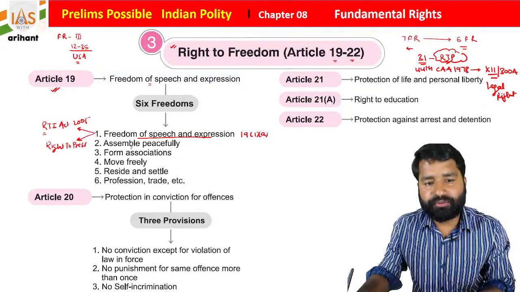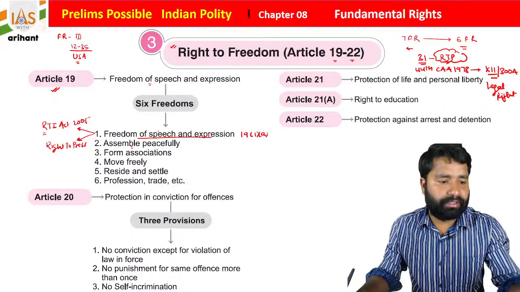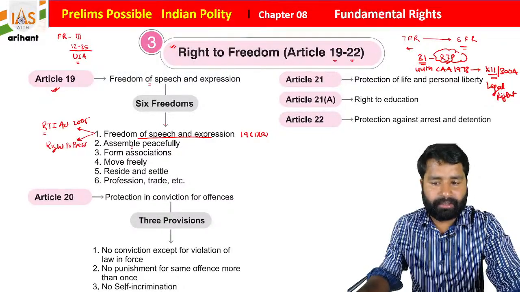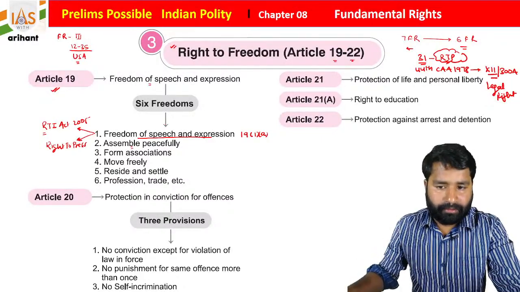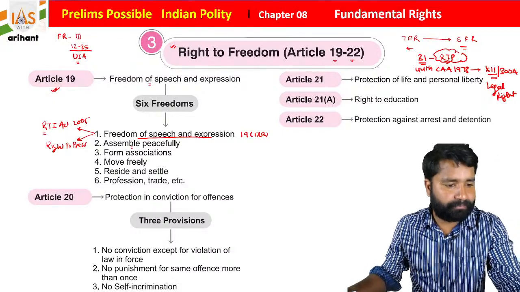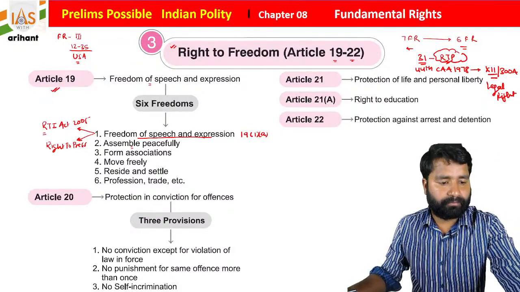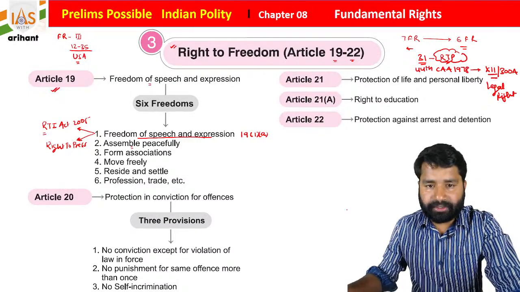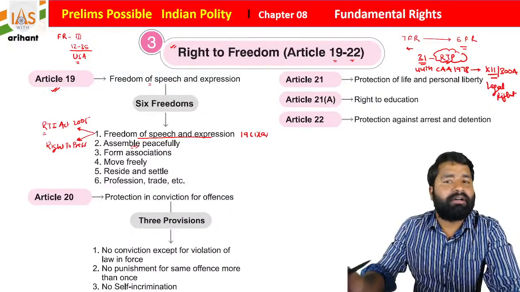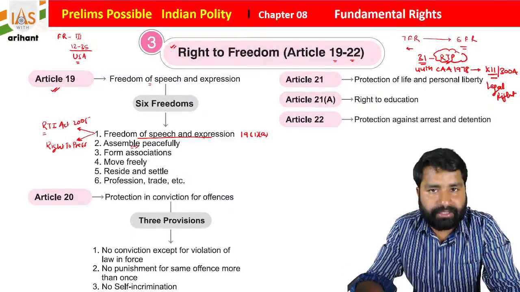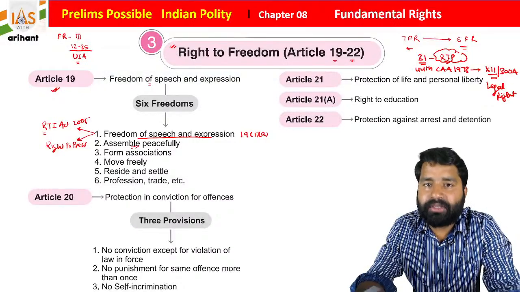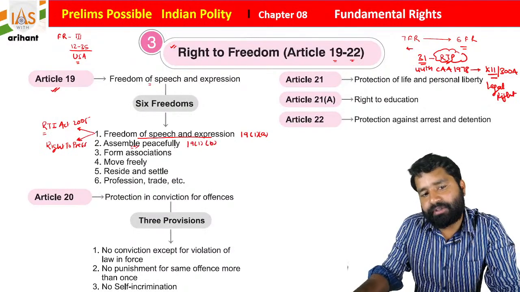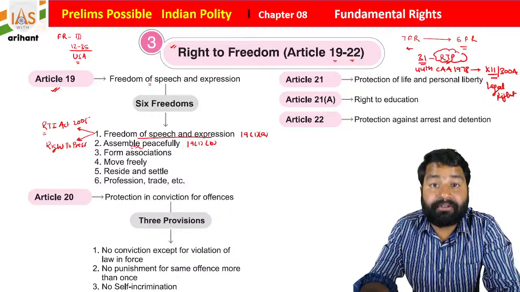After that, students, anyone residing in India is free to form any political party, so they can create any political parties. They can meet for meetings. They can meet peacefully without any arms. So Article 19 clause 1 subclause B mentions peaceful assembly without arms.